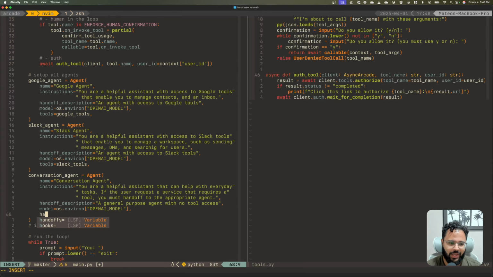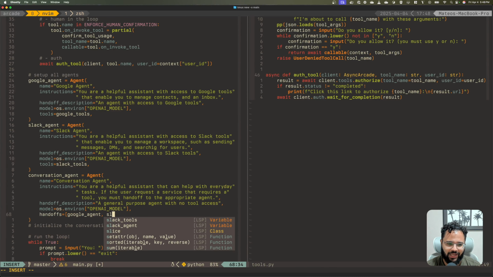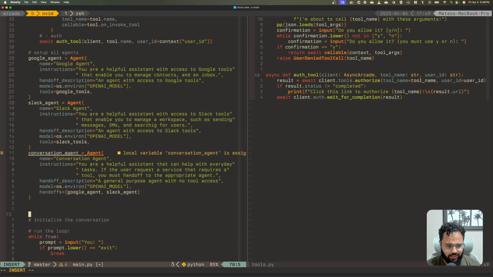So this is going to be handoffs. There's a list, and the first one is going to be our Google agent, then the Slack agent, and we actually want to make this fully connected. So we want to also set this for the Google agent and the Slack agent, but since we cannot define this before the other agents, let's define it here.